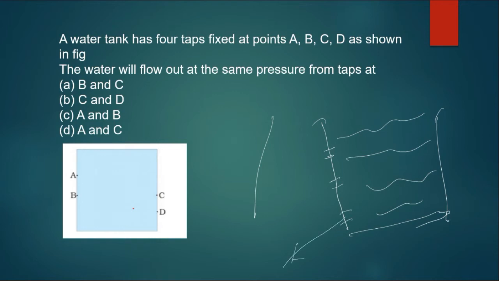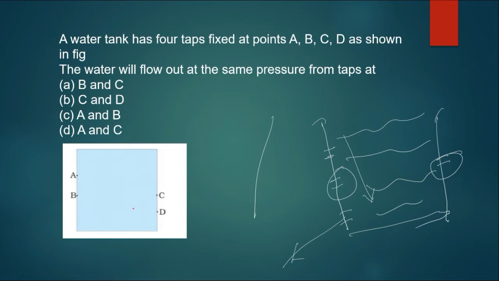So it will be faster here and it will go for more distance here because there is more pressure, more weight on that. Now, if there is a tap here and this tap at same height, so both will have a same pressure, right?